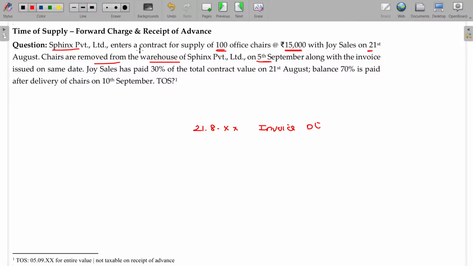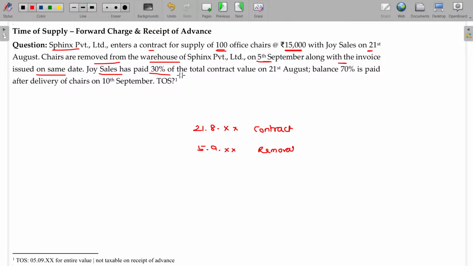This is what about the contract for sale. 5th September being the removal date, along with the invoice issued on the same date. Invoice also on the same date.